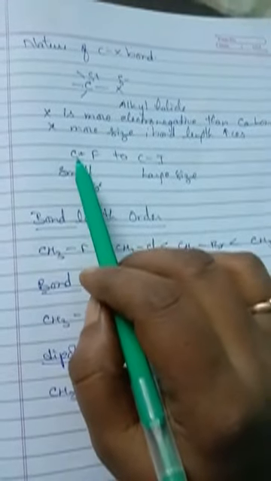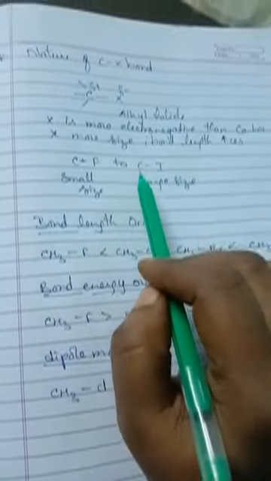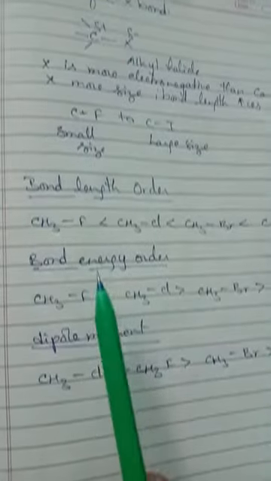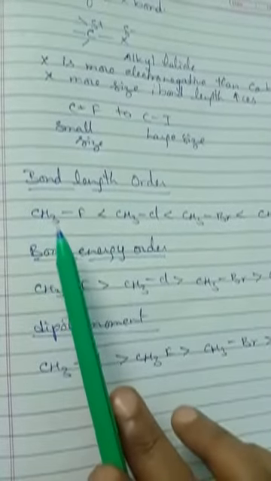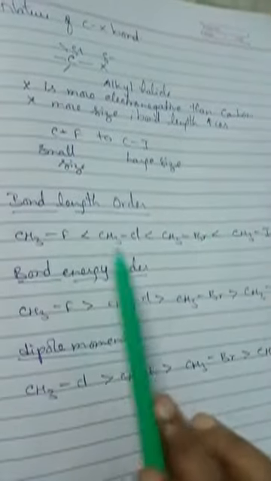So the bond between carbon and fluorine is small in size when compared to carbon and iodine. So if we see the bond length, it increases from CH3F to CH3I. Okay, C-F to C-I.